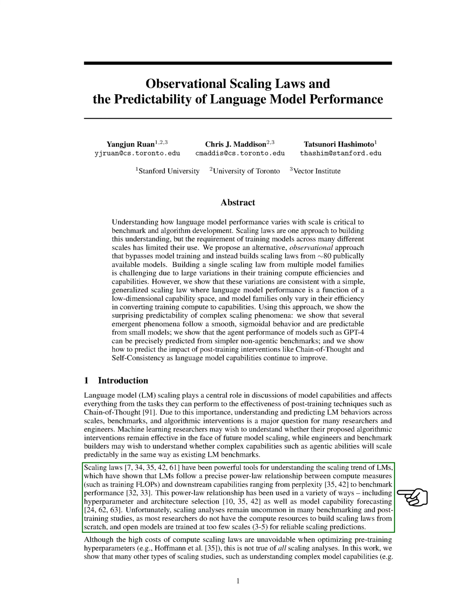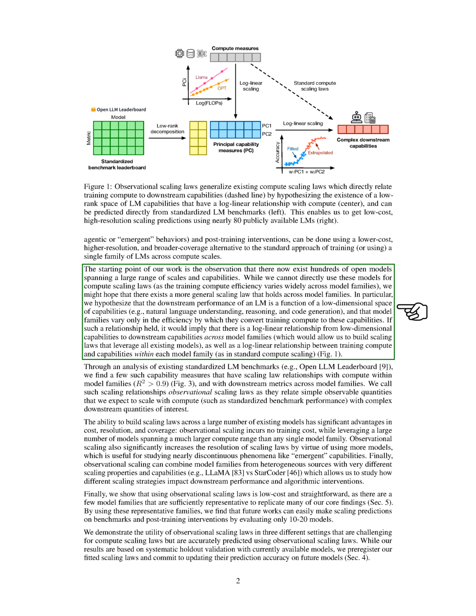By analyzing scaling laws, we can gain insights into how LM performance scales with computational measures, such as training flops, and downstream capabilities like perplexity and benchmark performance. However, many benchmarking and post-training studies lack scaling analyses due to limited computational resources and training models at only a few scales. In our work, we propose observational scaling as a cost-effective alternative to traditional scaling approaches.